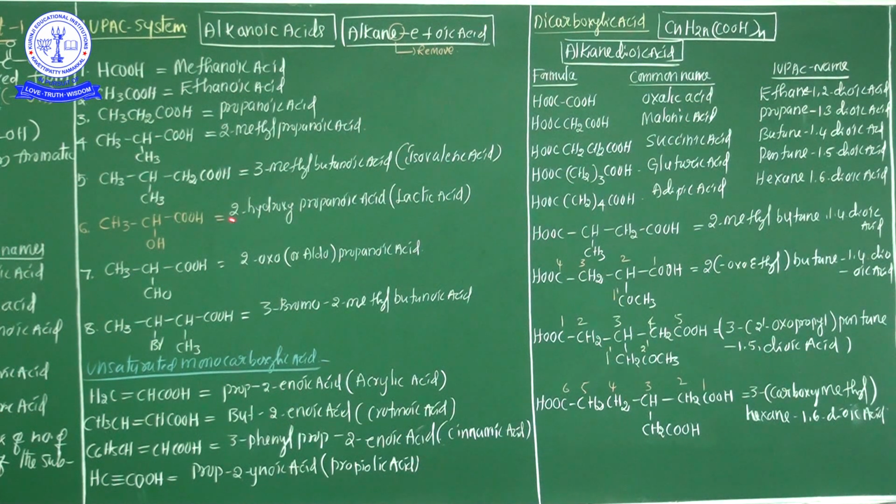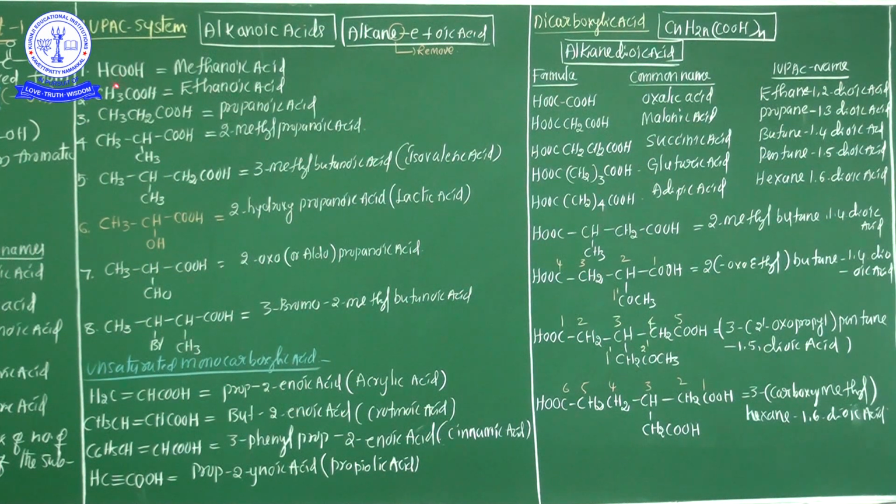In the case of di, it means dicarboxylic acid, tri means tricarboxylic acid, but for monocarboxylic acid the IUPAC name is alkanoic acid. This is the most important point. Now here some examples are there, see carefully.